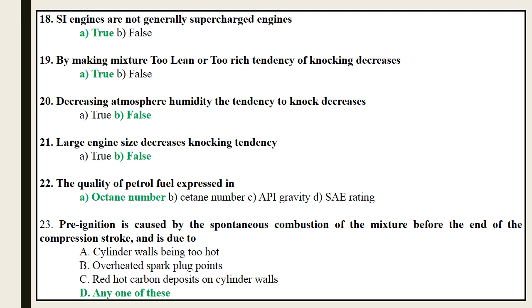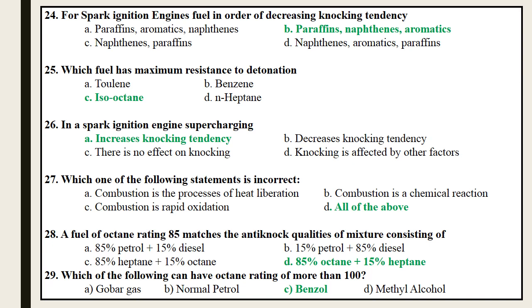Pre-ignition is initiated by overheated or projecting parts, for example spark plug electrodes, exhaust valve head, metal corners, protruding cylinder head gaskets, etc. Due to auto ignition in previous cycles, these surfaces become hot, and because of that pre-ignition occurs in the case of an SI engine.